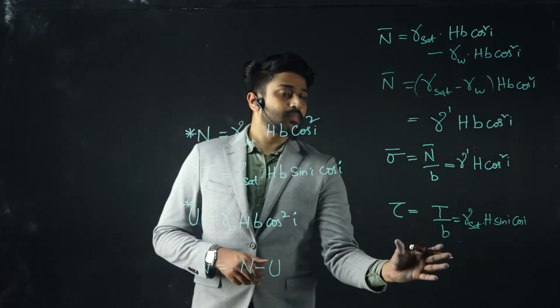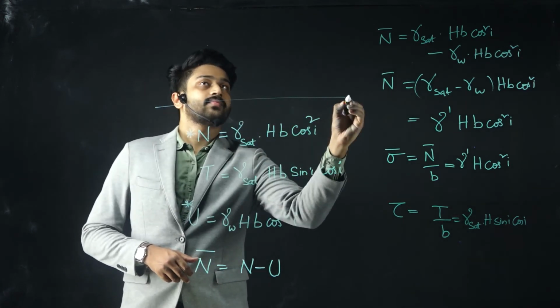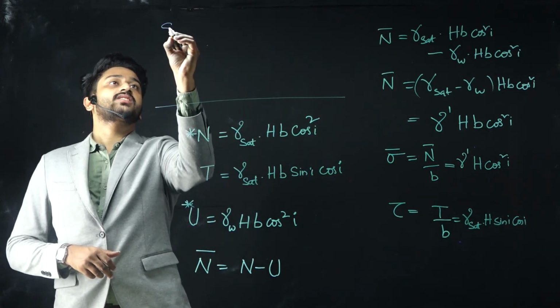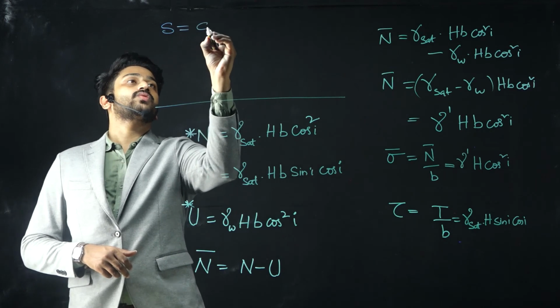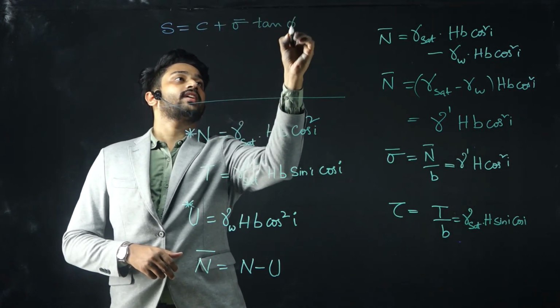On further simplification, my shear strength S equals c plus sigma bar tan phi.